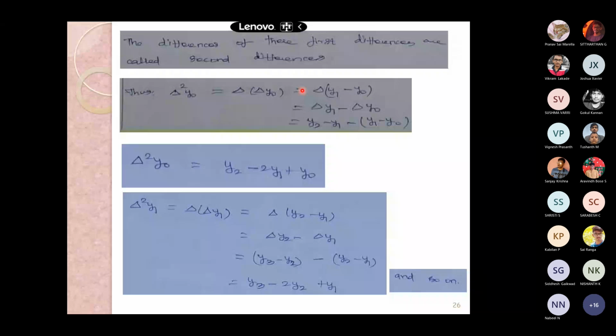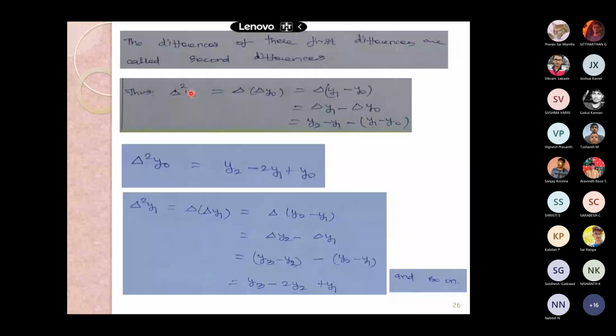Similarly, these first differences are called second differences. It is very simple, and here we are going to write it as delta square. It won't be a square. It is the second difference. Delta square y naught is equal to delta of delta y naught.